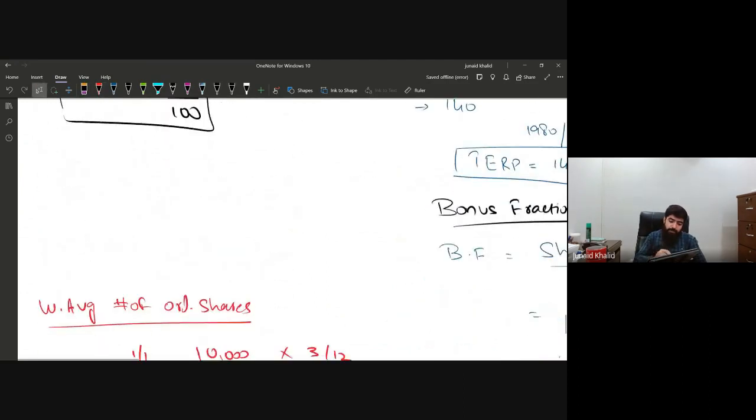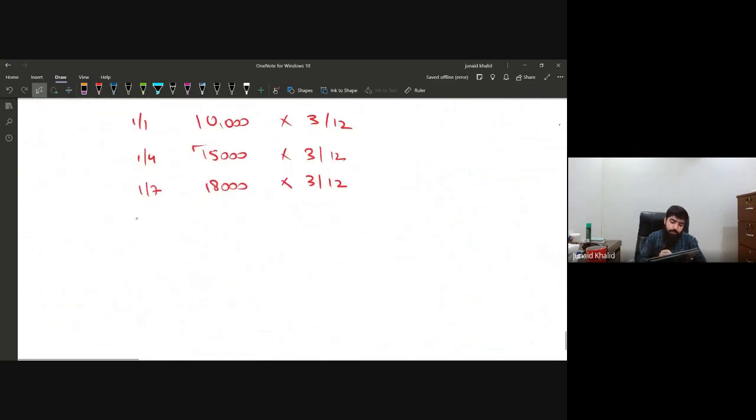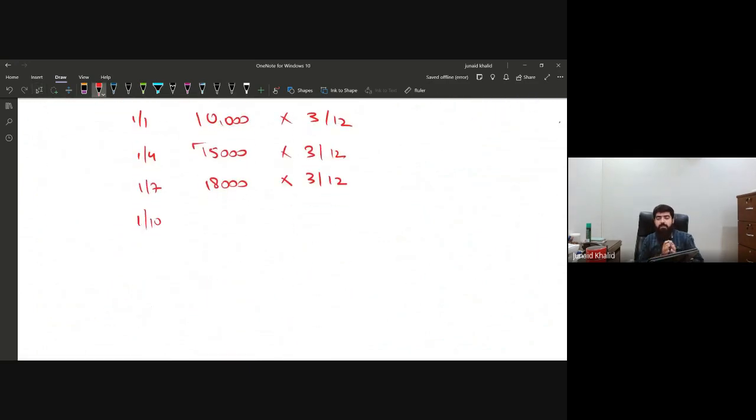Again, these 40% rights shares were issued at the end of September, or we can say at the start of October, and these were issued on the existing number of shares, which were 18,000. So 18,000 multiplied by 40%, which means 7,200, plus 18,000. So this will make 25,200, the total number of shares.